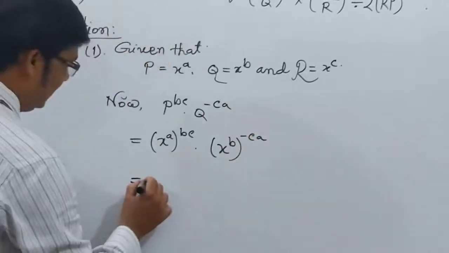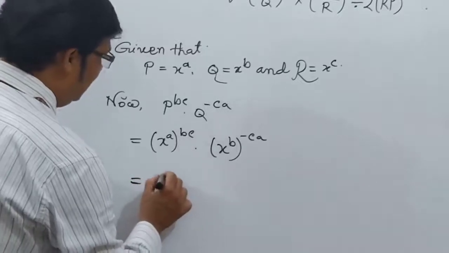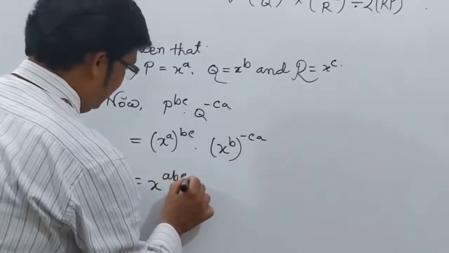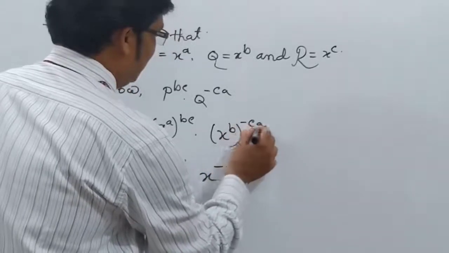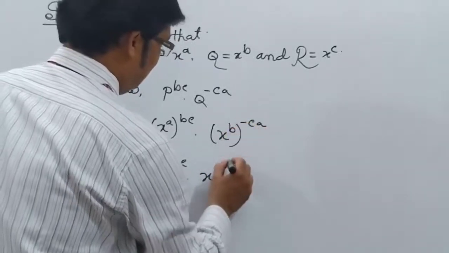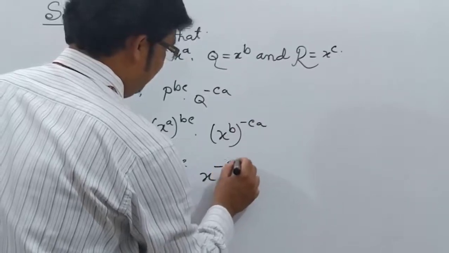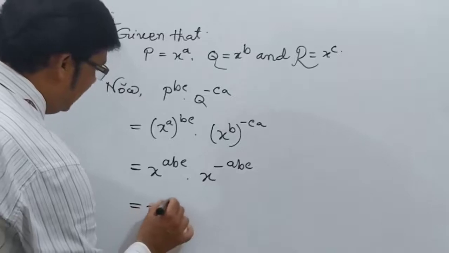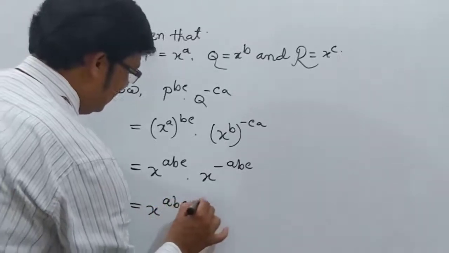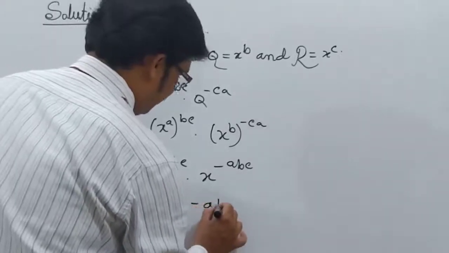So x to the power abc into x to the power minus abc equal to x to the power abc minus abc.